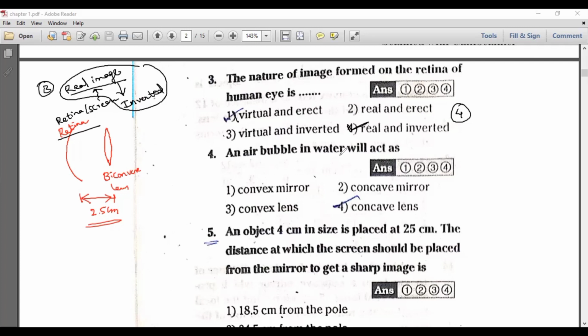Next, an air bubble in water will act like, look at here. Here I have taken one air bubble and the outside medium is water. How will it act? It may act like a concave or convex mirror. Let us analyse. Now I have taken one of the rays which is striking the air bubble. Now I am going to draw the normal at this point of incidence. So the normal you will get like this. Now water is acting like the denser medium, air is acting like the rarer medium. The light is traveling from denser medium to rarer medium, so the light ray will bend away from the normal.